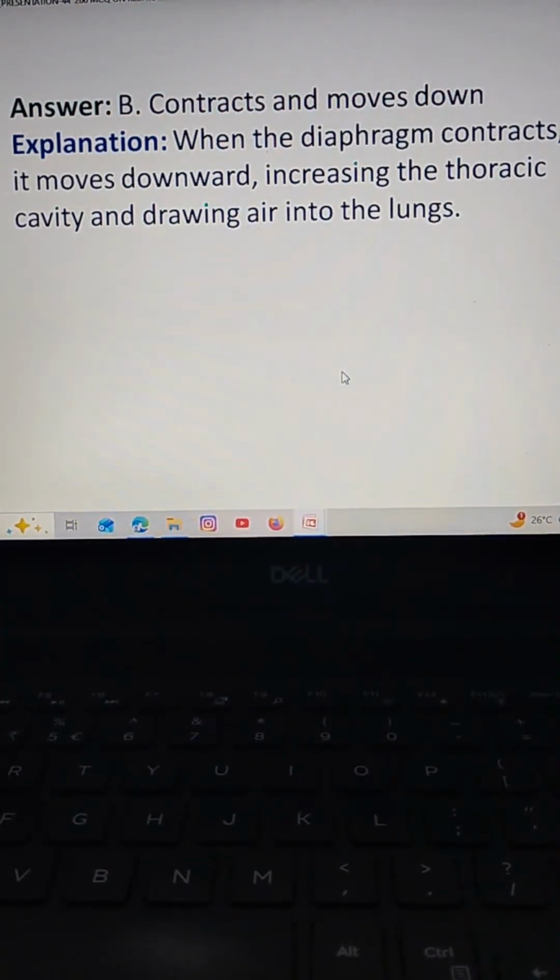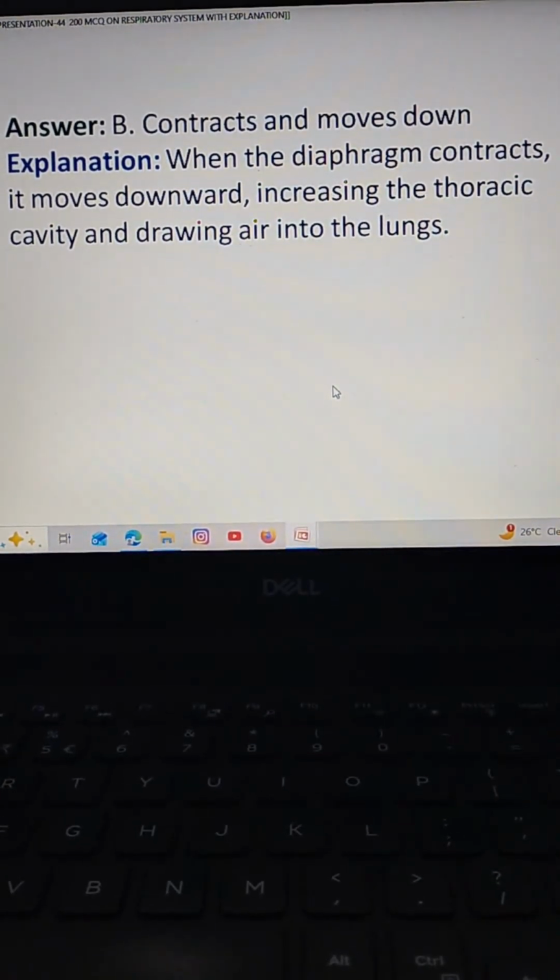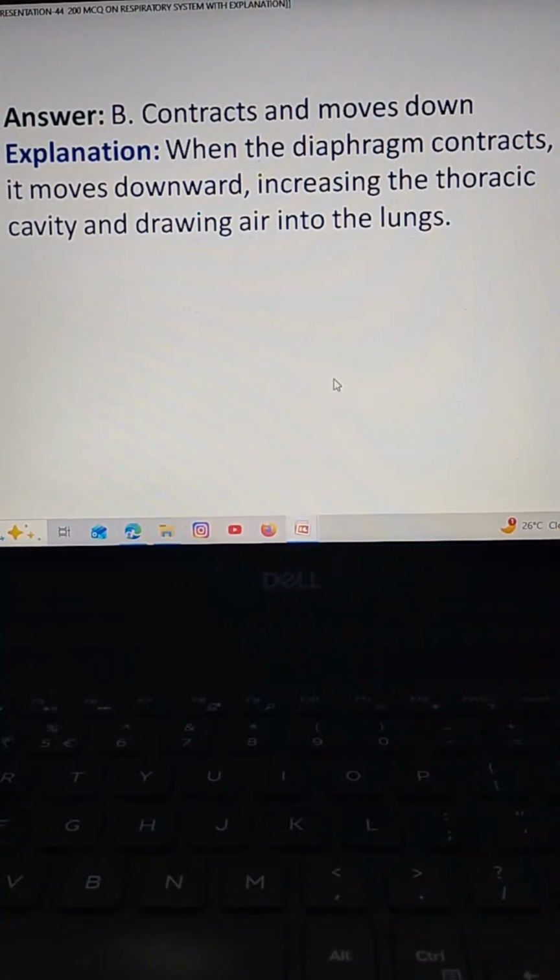The correct answer is option B contracts and moves down. When the diaphragm contracts, it moves downward, increasing the thoracic cavity and drawing air into the lungs.